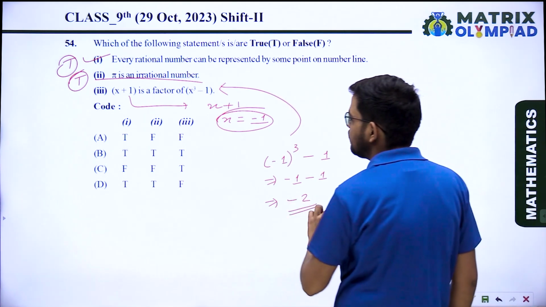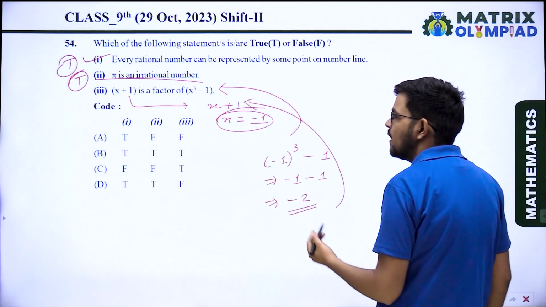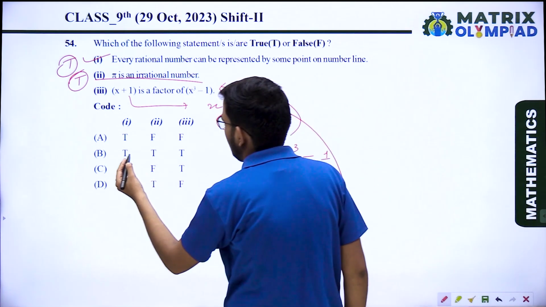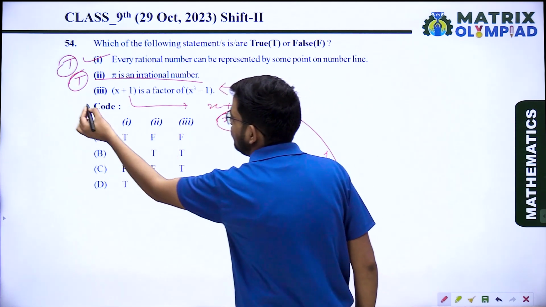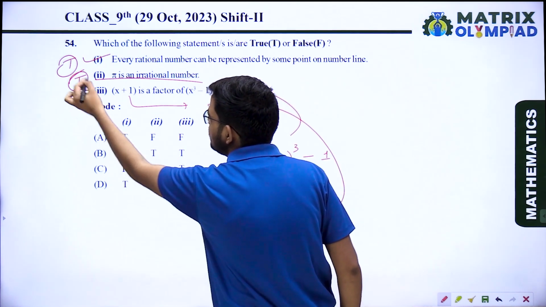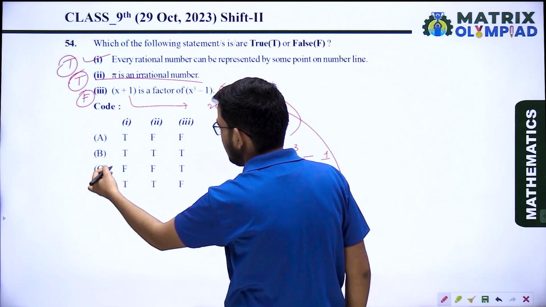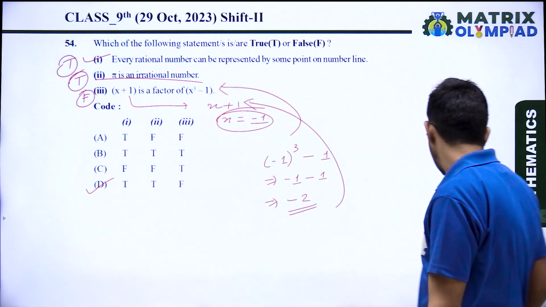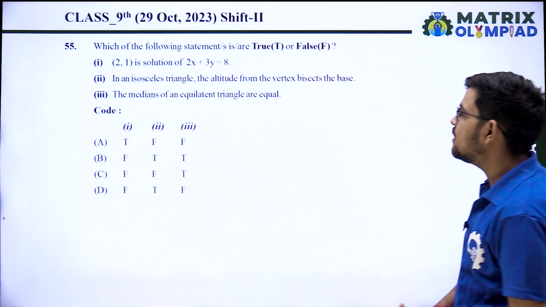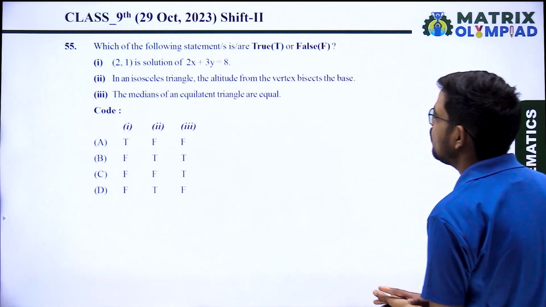It means x plus 1 is not a factor of x cube minus x cube minus 1. So the third one is false. TTF, option D is the correct answer. Next question, which of the following statements is true or false?